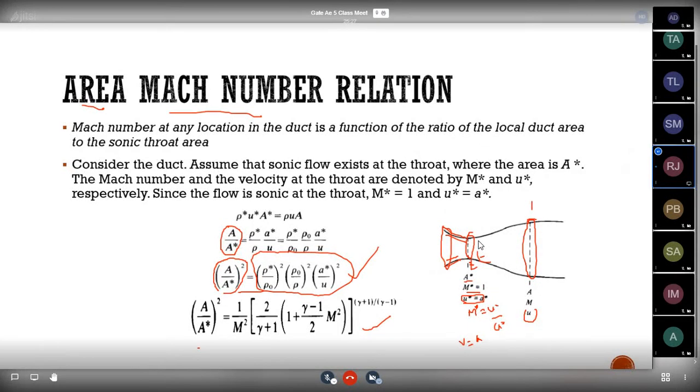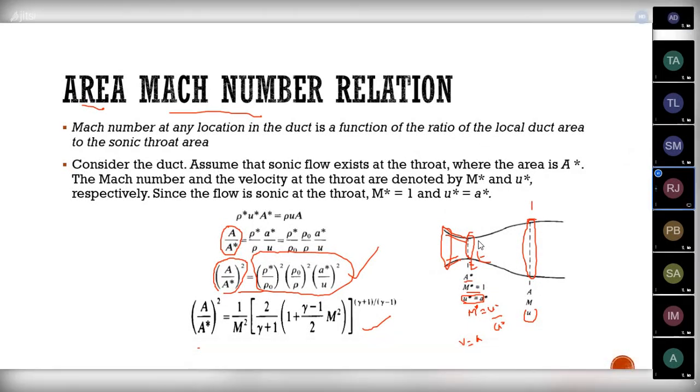What is the difference between isentropic flow and adiabatic flow? Sir, reversible isentropic is reversible adiabatic. Please, one by one, tell me the answers. Anyone first? Isentropic is a reversible adiabatic process. Okay, why are they considered a reversible adiabatic flow?